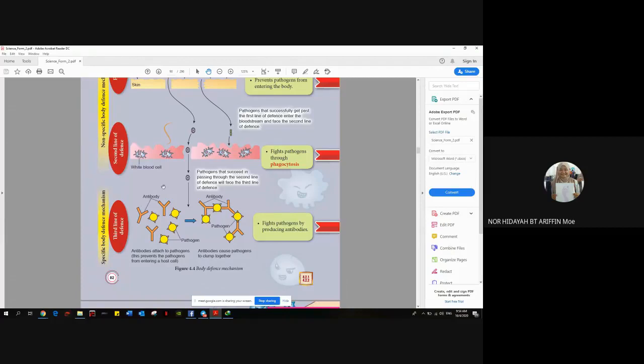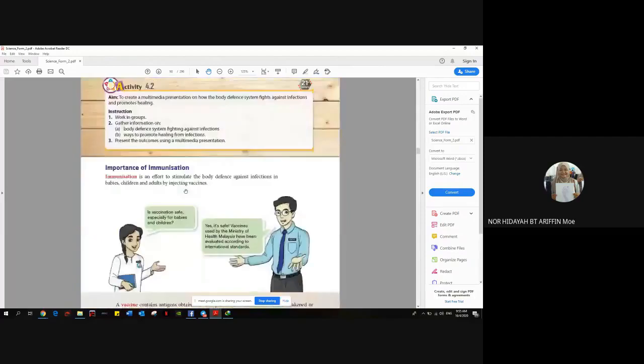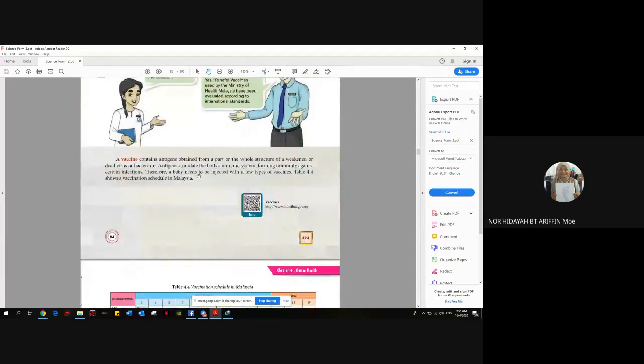So this antibody will be produced and will remain in the body to help protect against next TB. Okay, so this one ditulis dekat sini. The antigen stimulate the body. The antigen from the vaccine will stimulate the body immune system, forming immunity against certain infections.